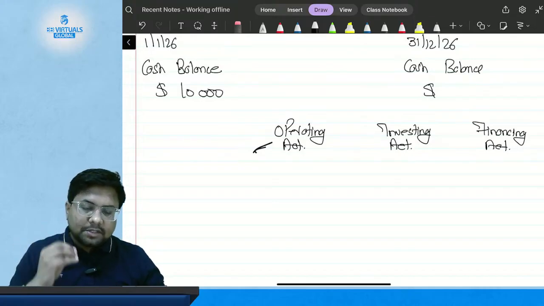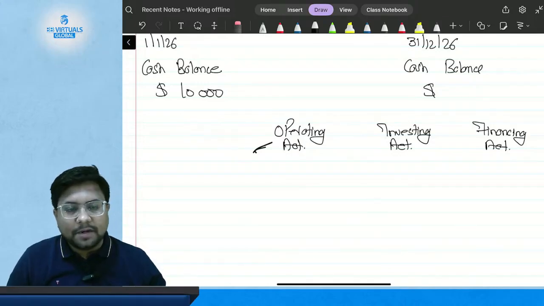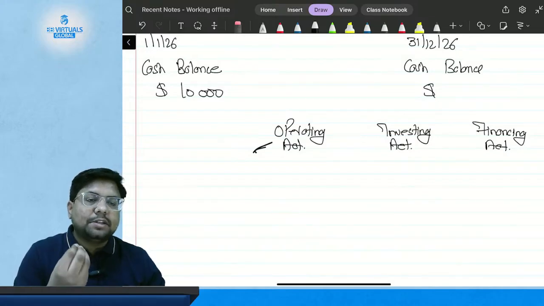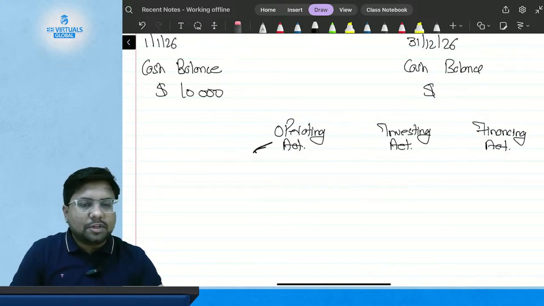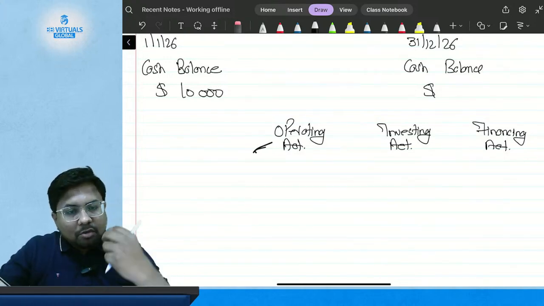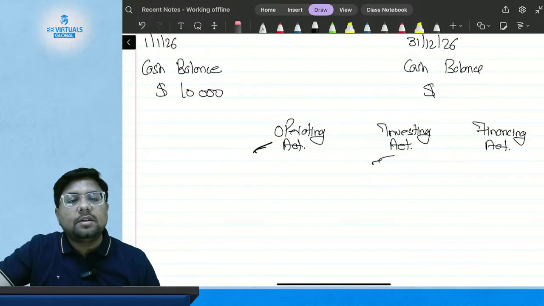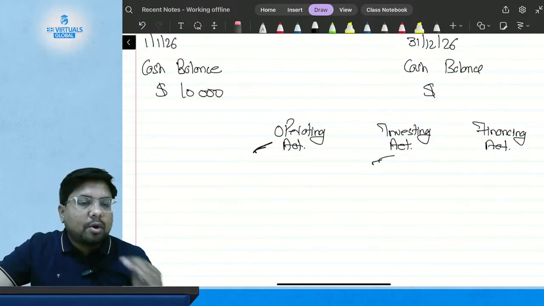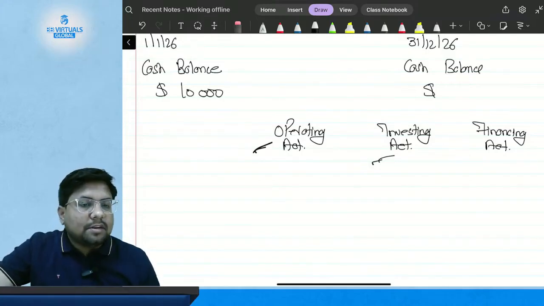So the outflow of cash for that purchase will be categorized in investing activities. In the same way, suppose some amount has been received by selling that house, which I purchased 2 or 3 months ago. The proceeds from the sale of such house will be my inflow of cash in the investing activity category, because it is not related to operating activities. Whatever money I receive in the form of class fees is my operating activity, but whatever money I receive by selling that house is my investing activity.